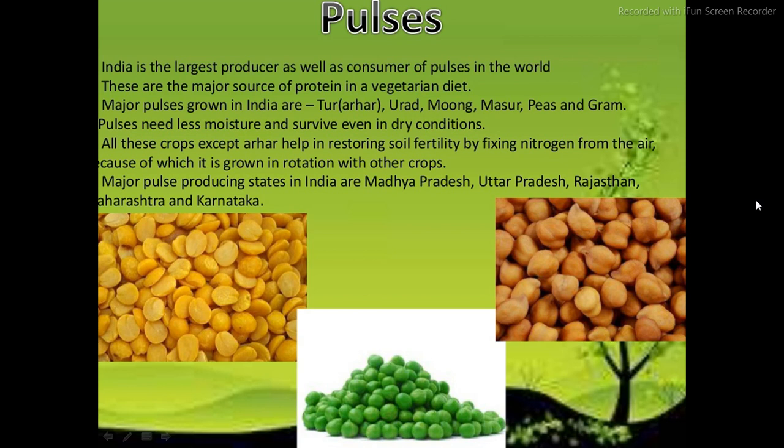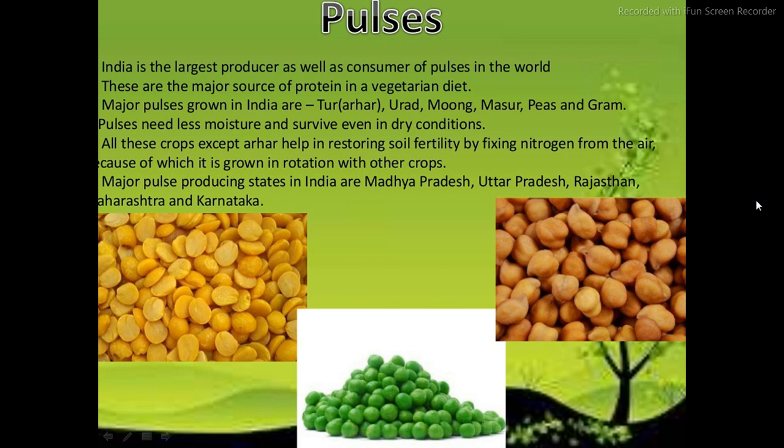Please observe them: tur, which is also called arhar, urad, moong, masoor, peas, gram. Pulses need less moisture and survive even in dry conditions. All these crops except arhar help in restoring soil fertility by fixing nitrogen from the air, because of which they are grown in rotation with other crops.